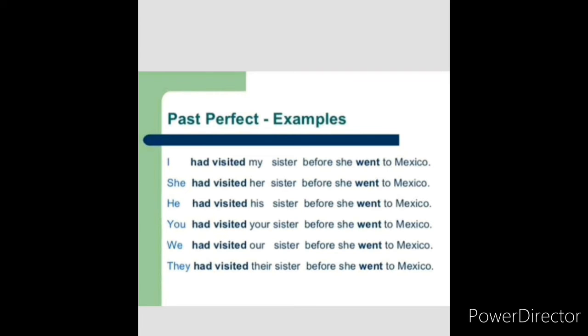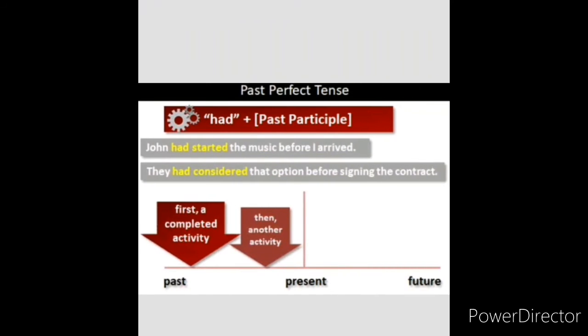For example, I can say subject plus had plus participle plus another verb plus object. Okay. Past perfect tense means had plus participle. I already told you that, isn't it? John is the subject, had is the auxiliary verb, and started, along with the verb you have to add had. Ed is a past participle. The music before I arrived.